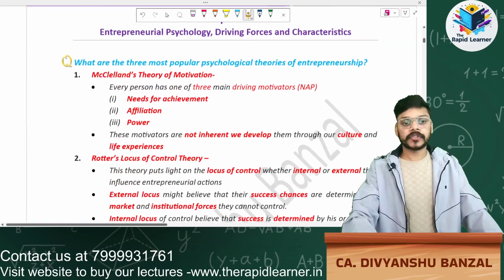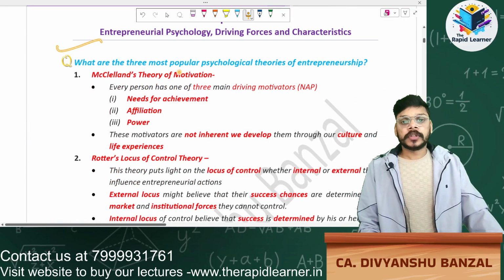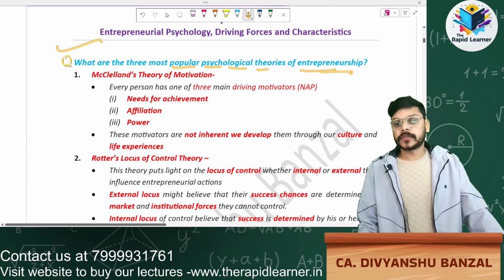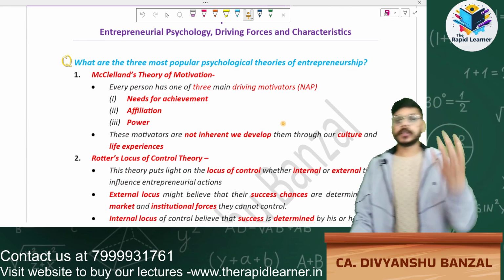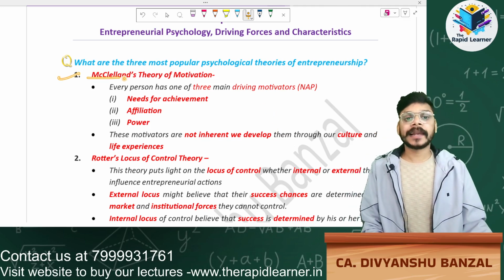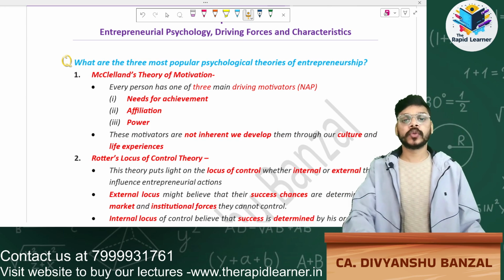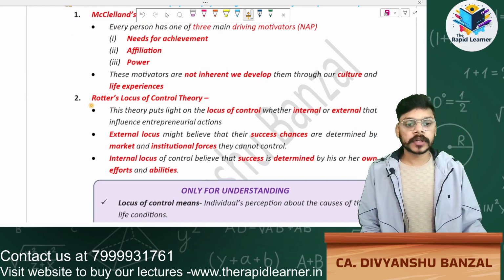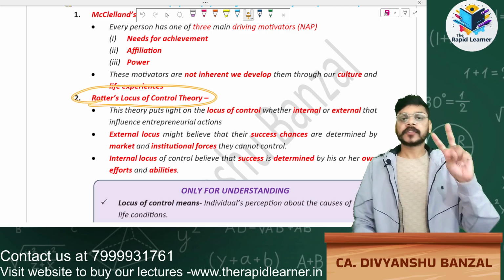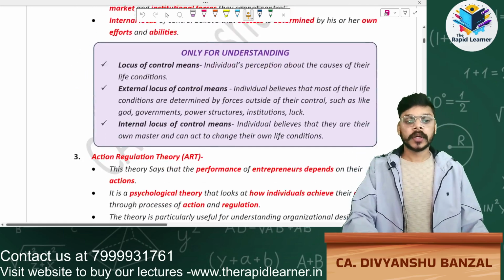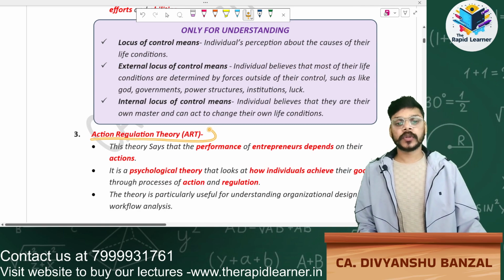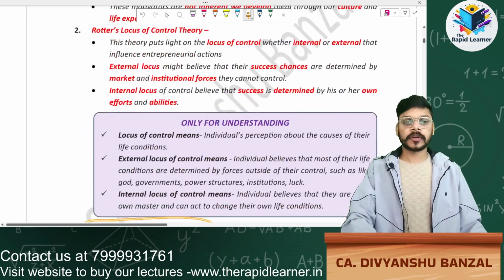Now starting with chapter number 2. 3 most popular psychological theories for entrepreneurship. There are 3 psychological theories for entrepreneurship. First one is McClelland theory of motivation. Just repeat, McClelland theory of motivation. Second one is Rotter's locus of control theory. Third one is action regulatory theory.